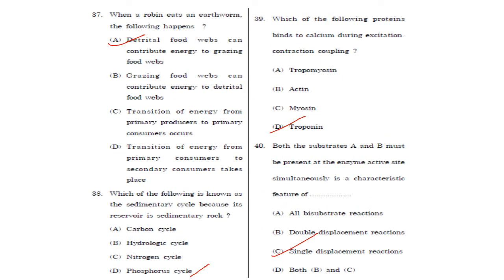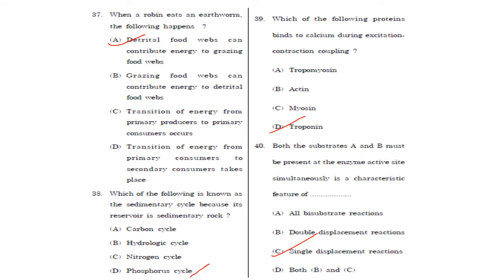The next one: when a robin eats an earthworm, the following happens. Earthworms are major decomposers of dead and decaying organic matter. And the robin eats fruits, seeds, crushed peanuts, raisins, etc., but also feeds on insects and worms.